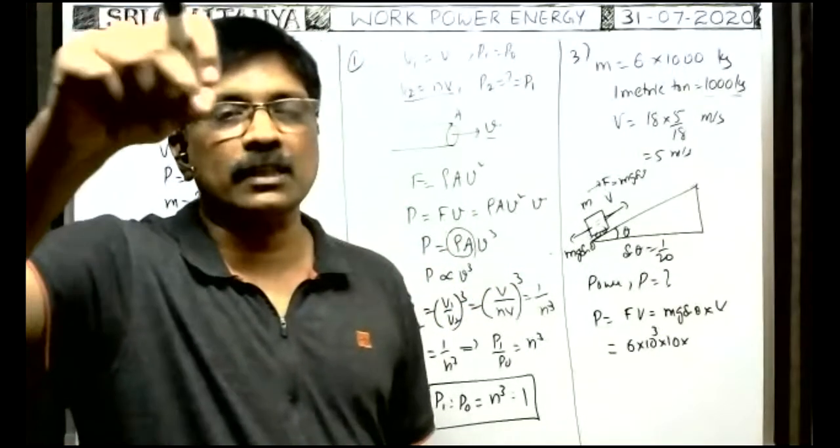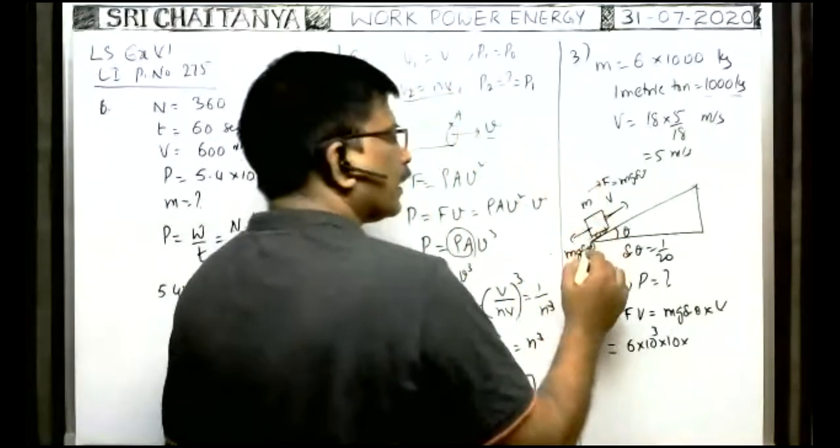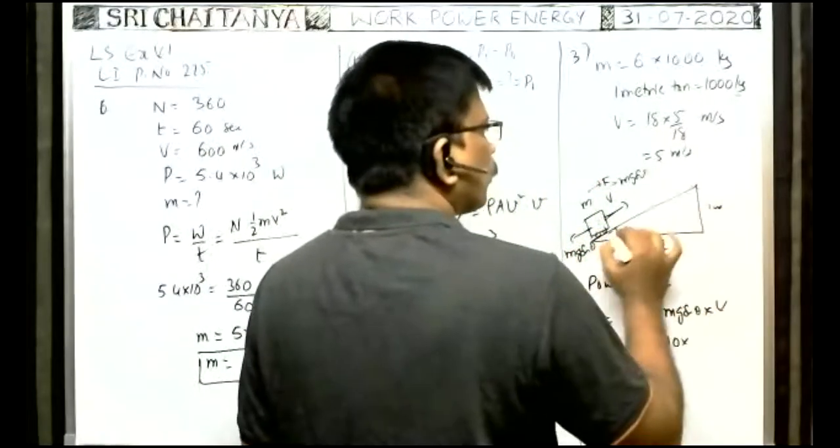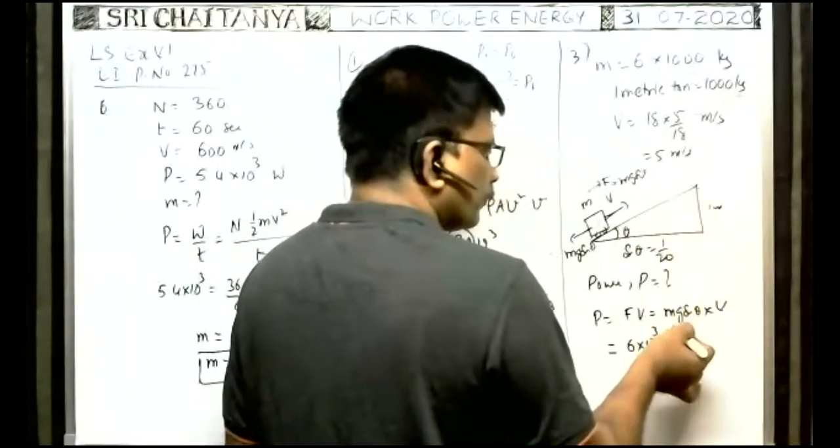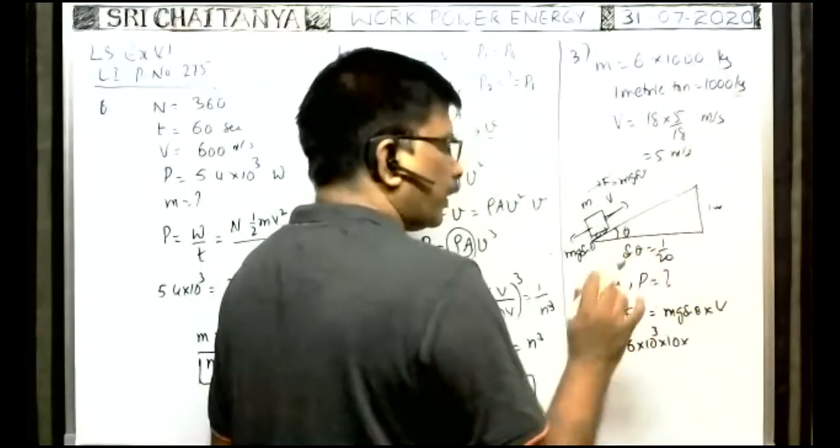That is 1 in 20. That is the meaning of 1 in 20. So here, to rise 1 meter in height, we have to travel 20 meters of distance this way. So sin theta is equal to 1 by 20 only, no? So 1 in 20 means sin theta is 1 by 20.